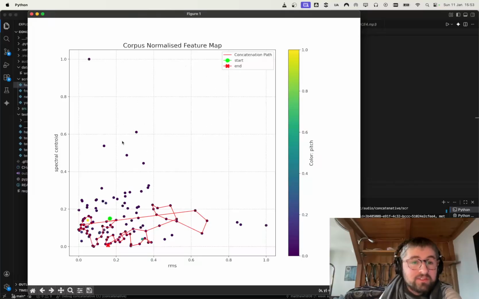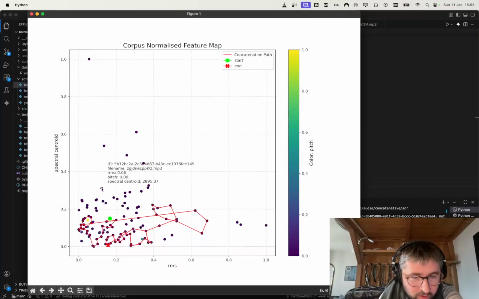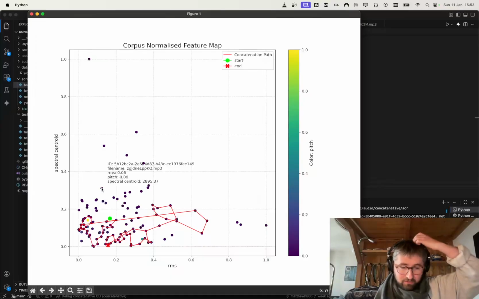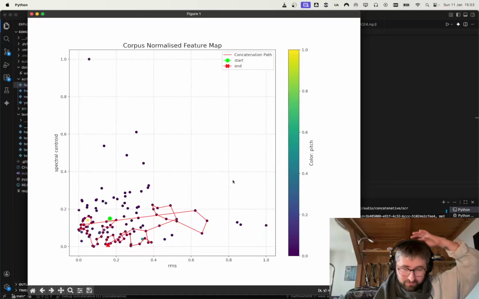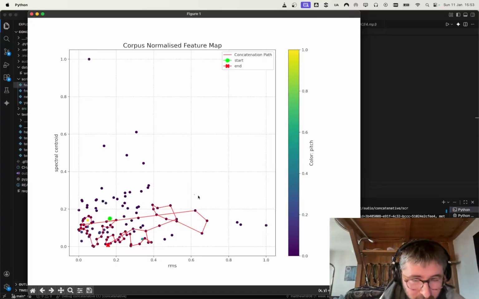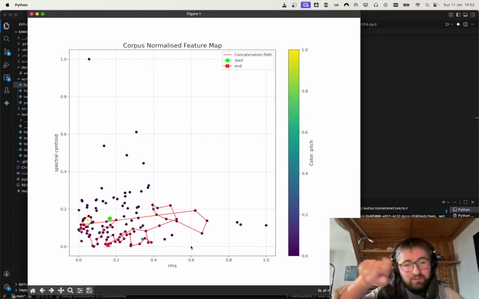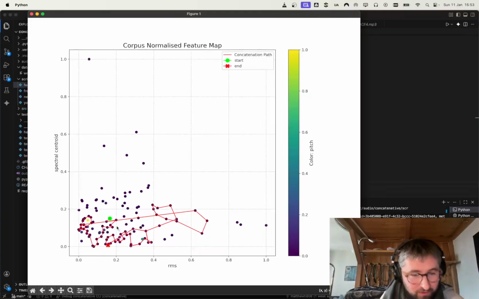So what you see here is the map of all the sounds. All 128 sounds are here, and from that you can hover over one and see, for a particular sound, what its root mean square was, what its pitch, and what its spectral centroid is. And this red path going through it is exactly that. This is the path that the code has decided to join up these bits of audio. So it starts here and it ends there. So it goes from here over to there.